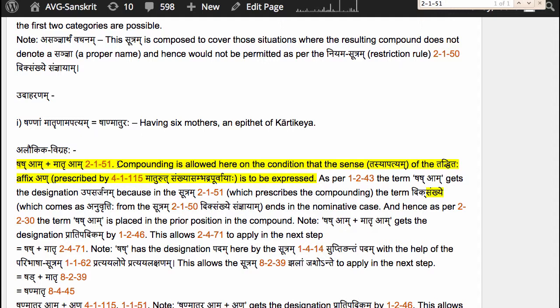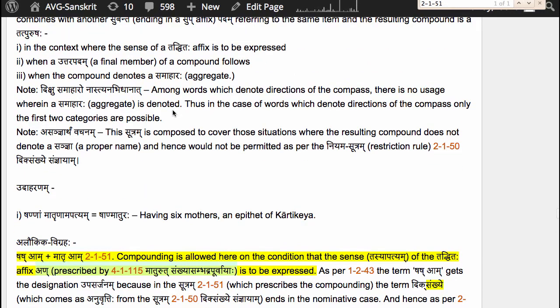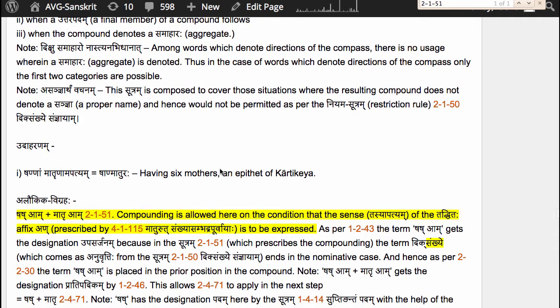The meaning here is tasyapatyam, meaning a descendant of that. We are going to be adding the taddhita affix an, prescribed by the Sutram 4.1.115, and that Sutram describes the affix an in the sense of tasyapatyam. So we are in the first category here, in the context where the sense of a taddhita affix is to be expressed. Okay, the remaining steps of the compounding are quite straightforward.